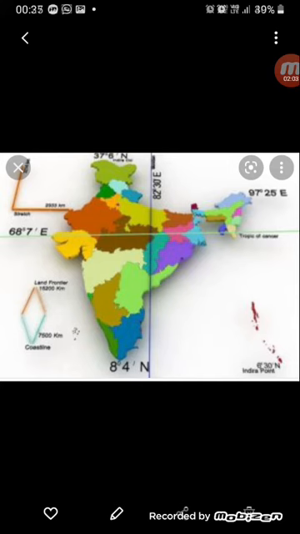Now after this we move on to the neighboring countries of India. Now in this map of India you can see the borders that have been shared with the neighboring countries have been shaded or marked with red. Now, which are the neighbors of India? The neighboring countries of India are Pakistan, Afghanistan, China, Nepal, Bhutan, Bangladesh and Myanmar.